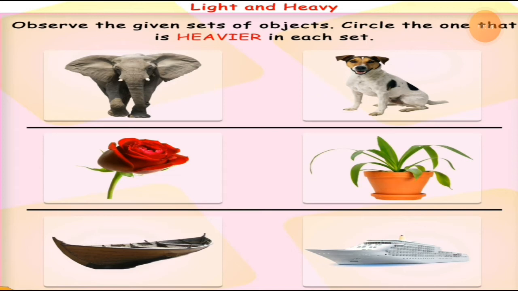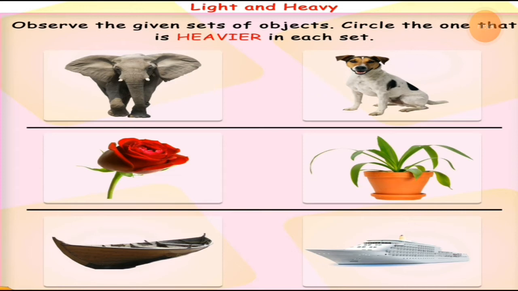Okay, students. Now the first row. Let's take the first row. Here is an elephant and the dog. There is no doubt about the comparison of these two things, the elephant and the dog, which is heavier.